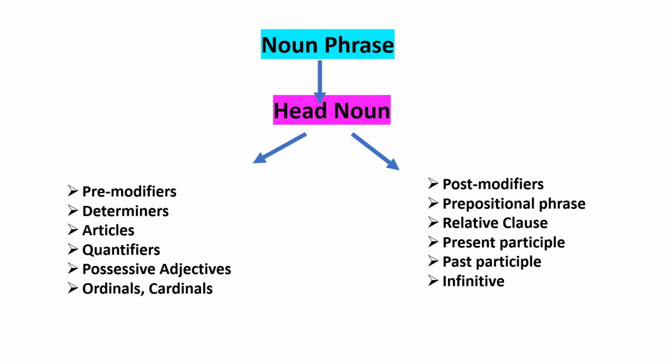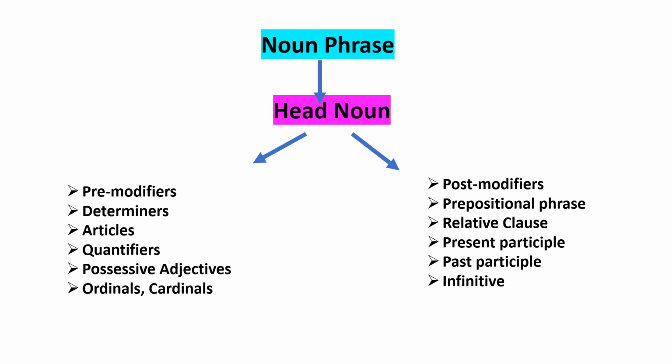So now let's see a list of premodifiers that come before a head noun. And those are determiners, right? Articles, and quantifiers like how much, many, a lot of, full or something. Then possessive adjectives, then ordinals and cardinals. We have different numbers sometimes before head nouns as well.